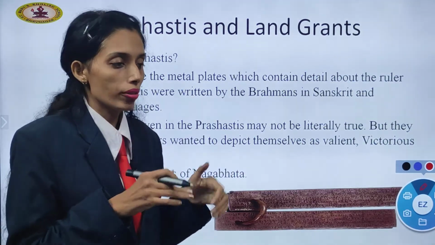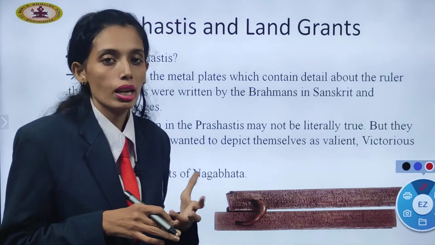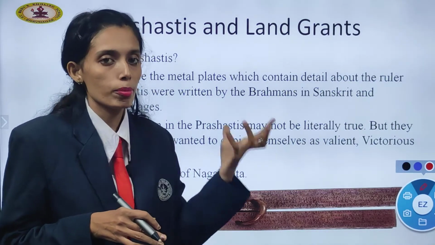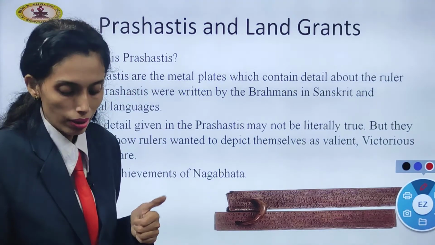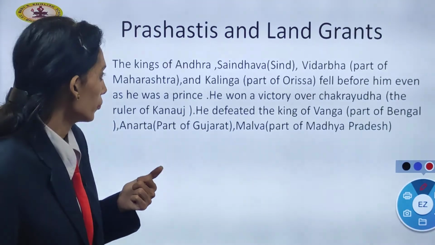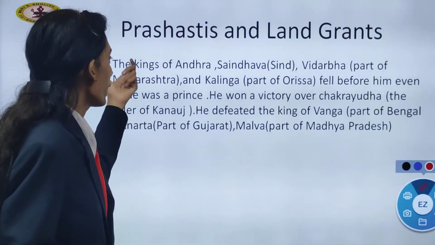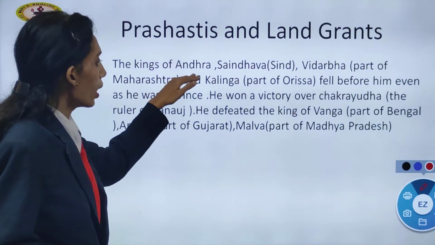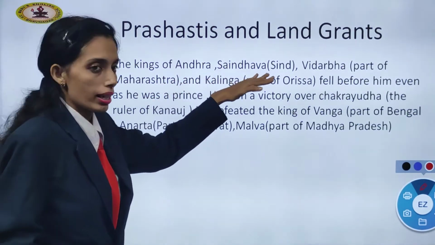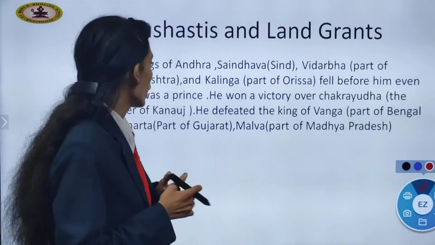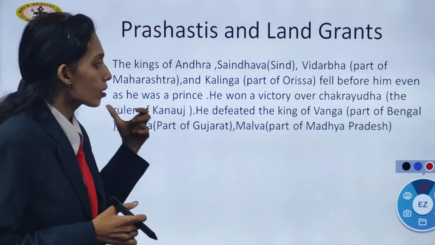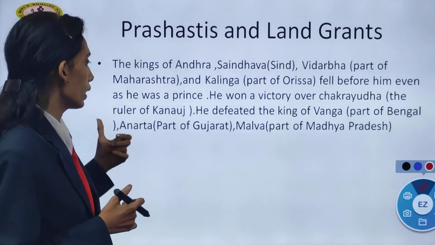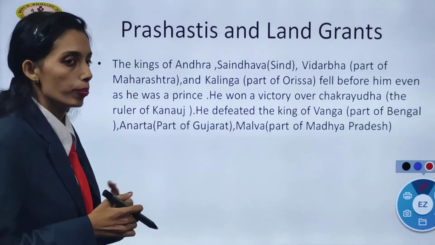If they write beautifully about the king, with all the descriptions in detail, then they used to get the land grants. One example: the kings of Andhra, Sindh, Vidarbha, part of Maharashtra, and Kalinga, part of Orissa, all fell before the king even as he was a prince.